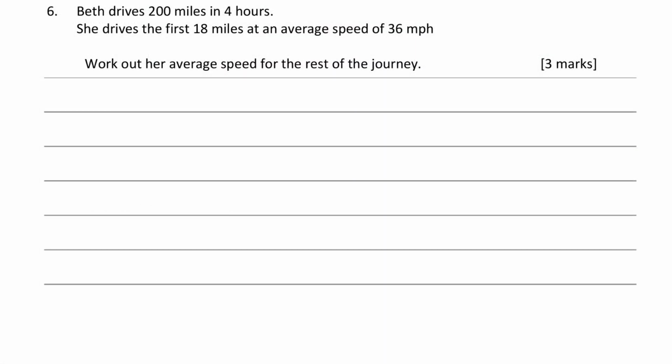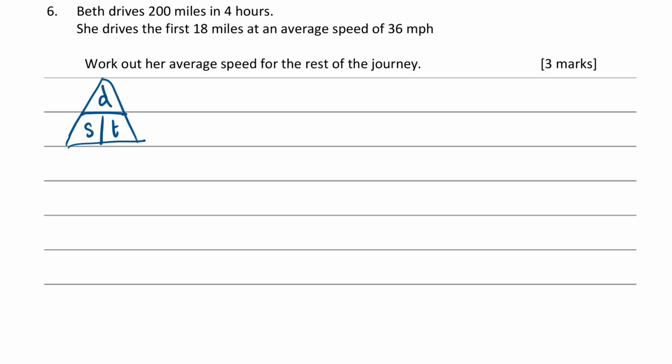Question 6. Beth drives 200 miles in 4 hours. She drives the first 18 miles at an average speed of 36 miles per hour. Work out the average speed of the rest of the journey. So we've got a question here involving distance, speed and time. You can remember how these are related using this triangle. It's the DST triangle. D at the top, then S and T. They're alphabetically listed, aren't they? And this tells you how those three things are related to each other.